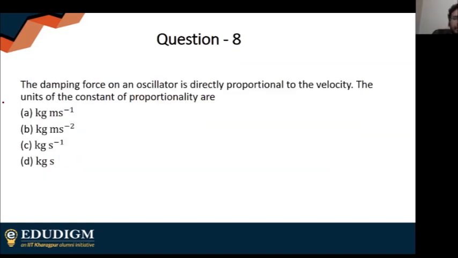The next question is this: the damping force of an oscillator is directly proportional to velocity, the units of the constant of proportionality are... I just want you to look at this straightforward and tell me the answer. I will obviously show the solution, but I want you to try without any pen and paper, just solve it in your head. The damping force on an oscillator is directly proportional to the velocity. People are saying option C, Sojit and Tamanna. So option C is indeed correct.